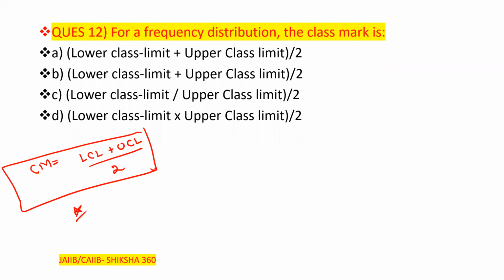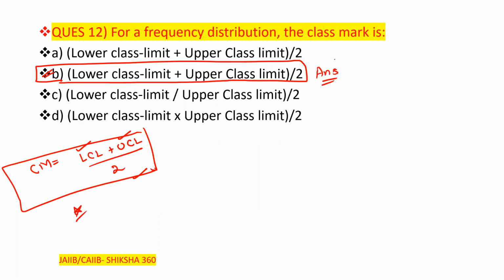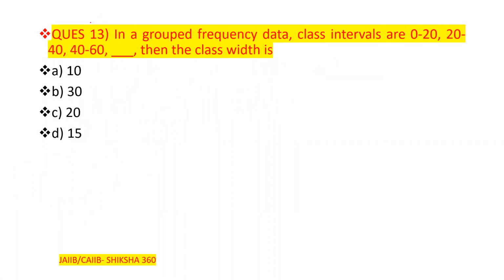Definitely you will get a question on the basis of that in the examination also. So the formula is class mark equals lower class limit plus upper class limit by 2. So option number B will be the answer, that is lower class limit plus upper class limit by 2. This will be the answer for the class mark.